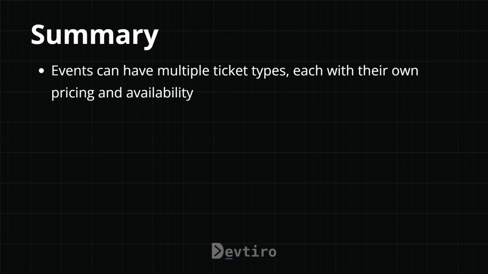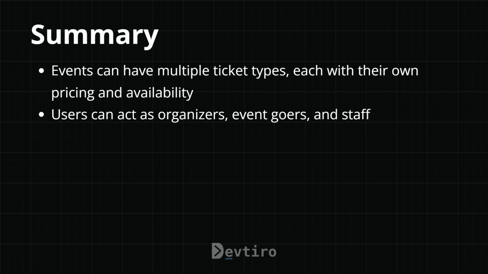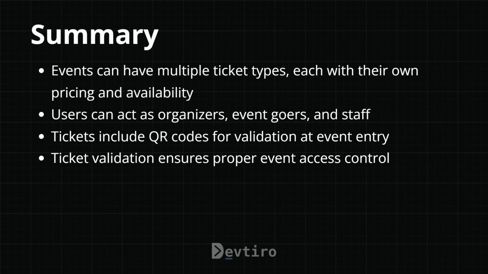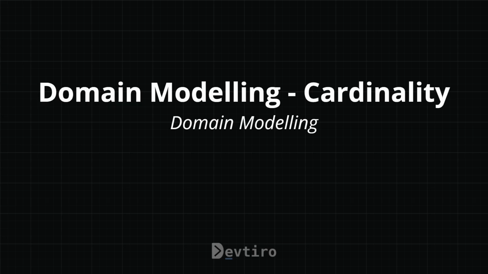So in summary, events can have multiple ticket types, each with their own pricing and availability. Users can act as organisers, event goers, and staff. Tickets include QR codes for validation at event entry. And ticket validation ensures proper event access control. So let's now add cardinality information to our class diagram.